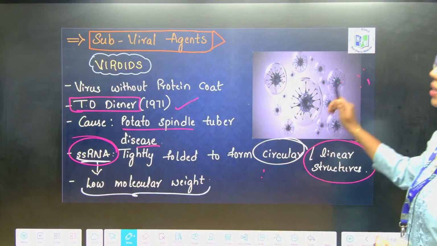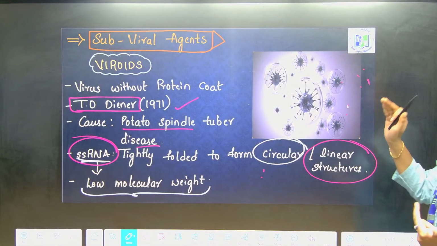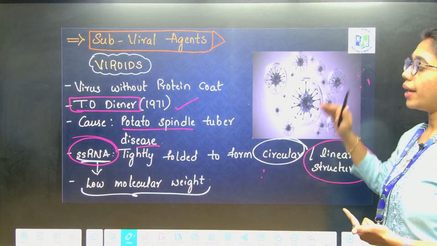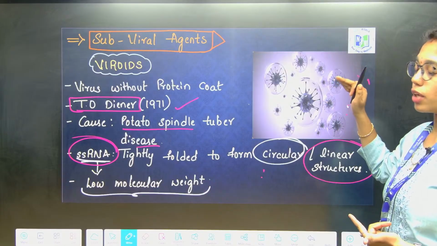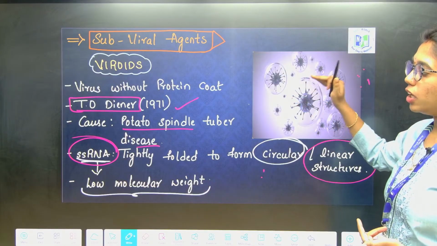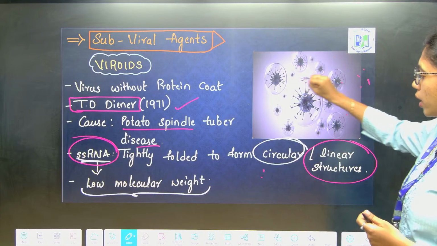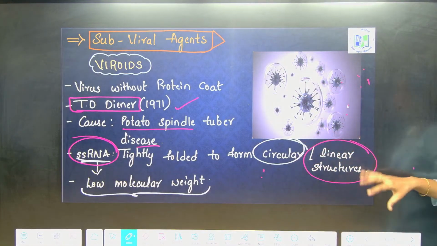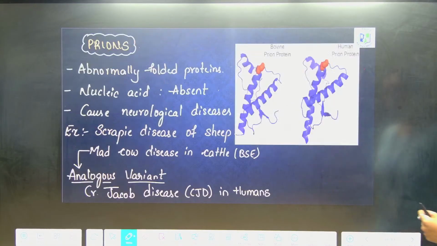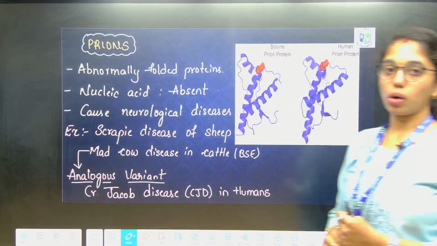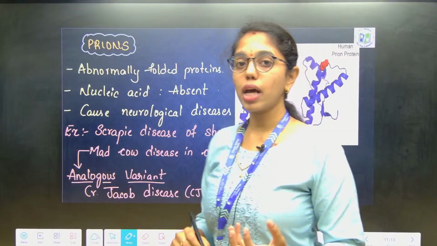So, viroids are viruses without the protein coat. It was first discovered by T.O. Diener in the year 1971, and the cause is potato spindle tuber disease. It has single stranded RNA which is tightly folded to form circular or linear structures, and it has low molecular weight. Now, about prions.